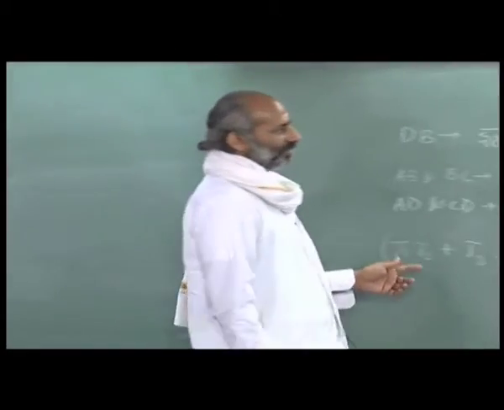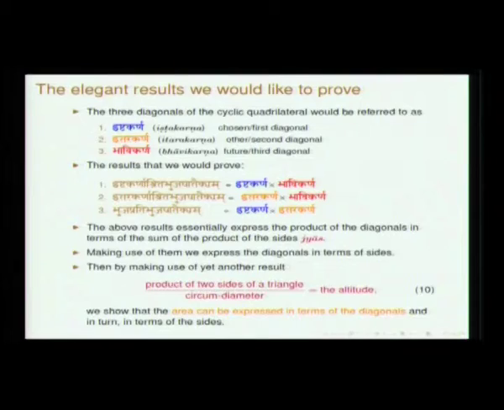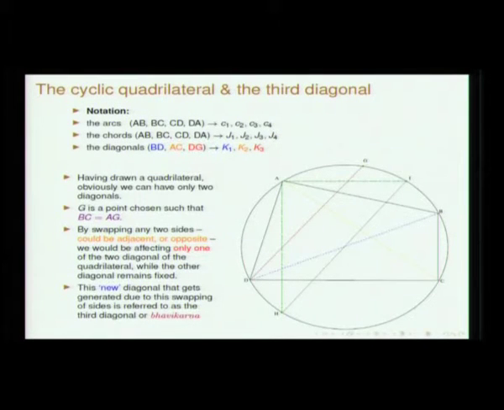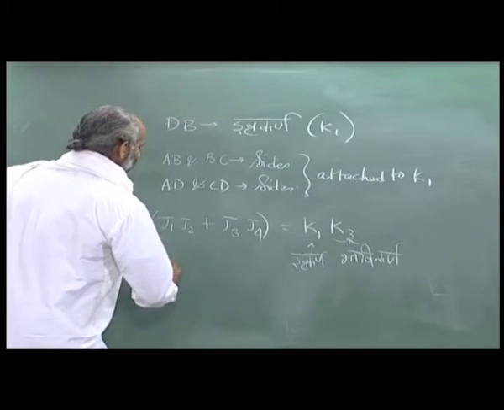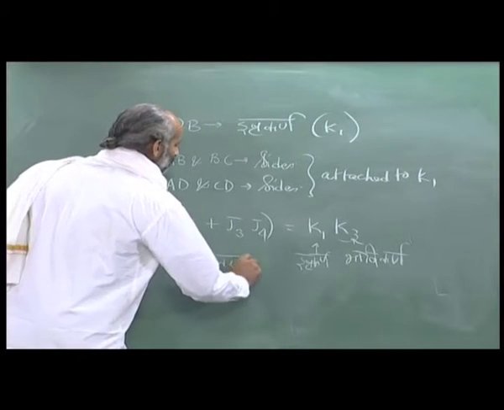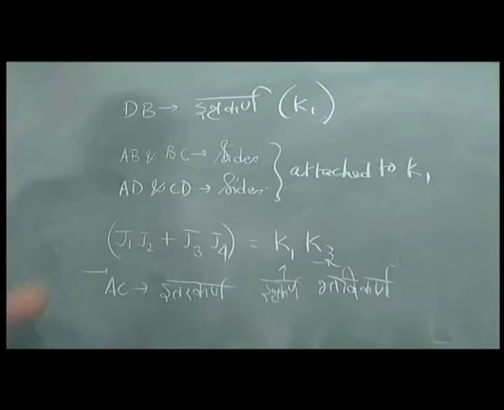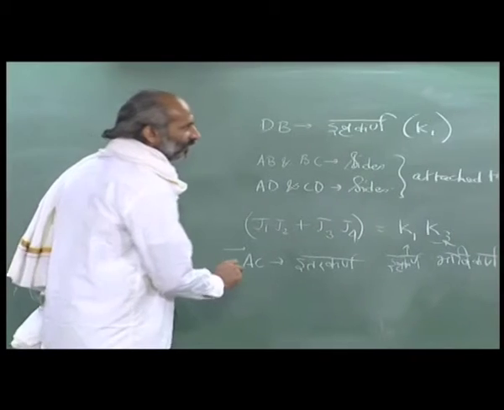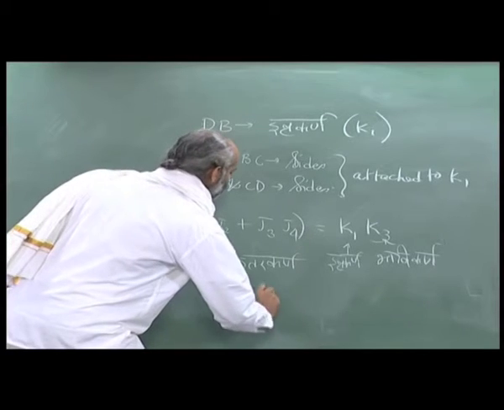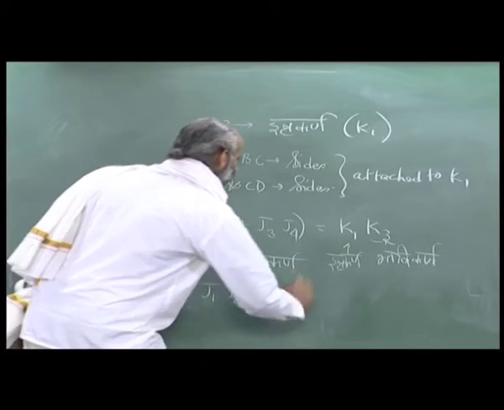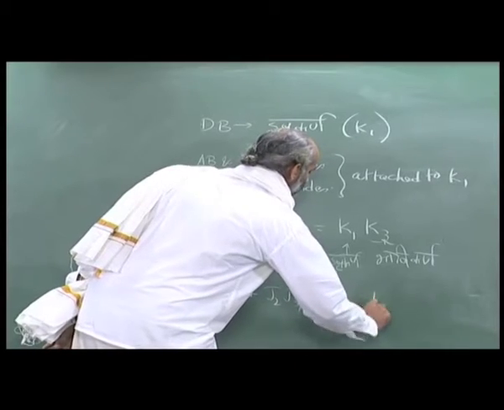Similarly, Itarakarnashrita Bhujaghataikhyam will be Itarakarna into Bhavikarna. If you look at this diagram, Itarakarna is AC. So, the product is J1 J4 plus J2 J3, and this will be equal to K2 into K3.